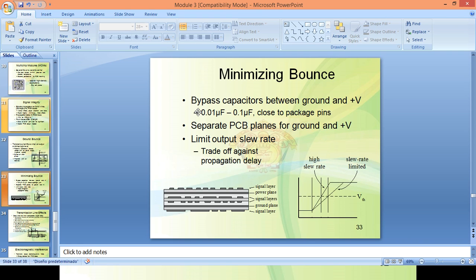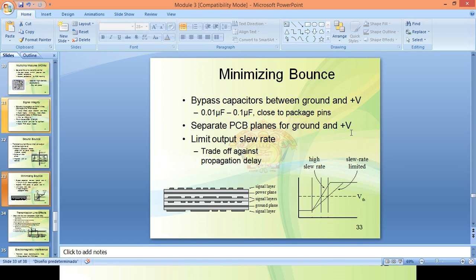Another remedy is a separate PCB layer for the ground and VCC, as shown in the figure. A separate layer is used: this is the separate layer for the power supply, and this is the separate layer for the ground plane. Separate planes for ground and VCC will minimize the ground bounce effect.